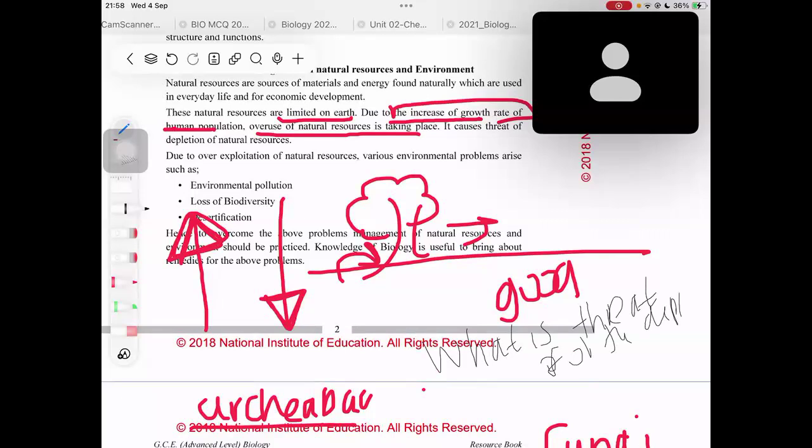I just need a complete answer to see how you would attempt a structured essay question. Try to answer that particular question. I need everyone's answer. What is the threat of depletion of natural resources?